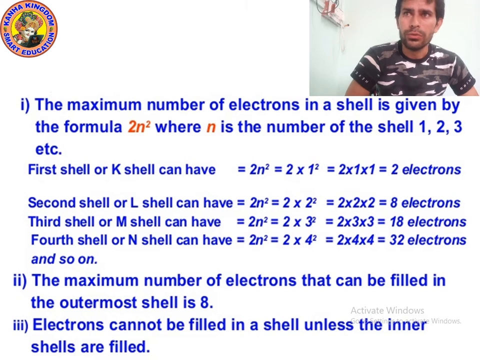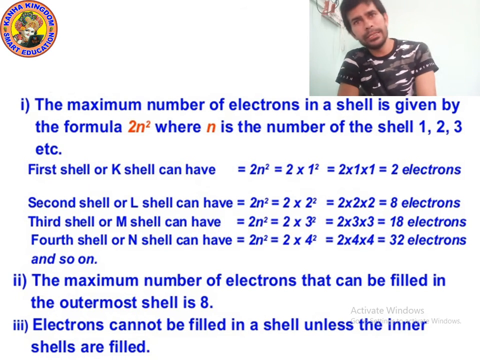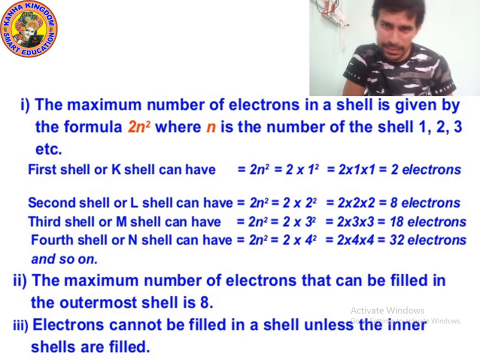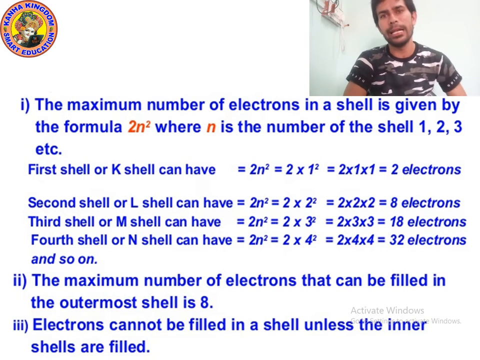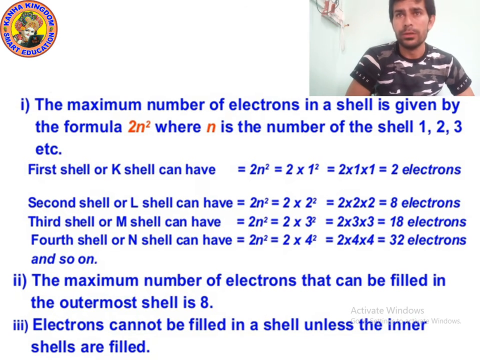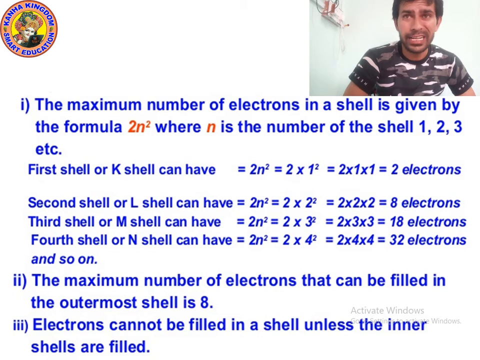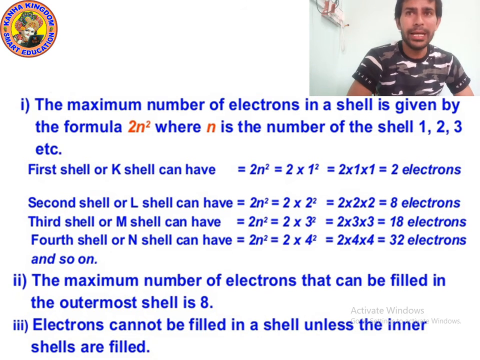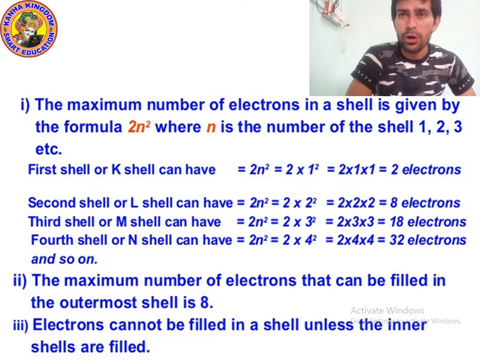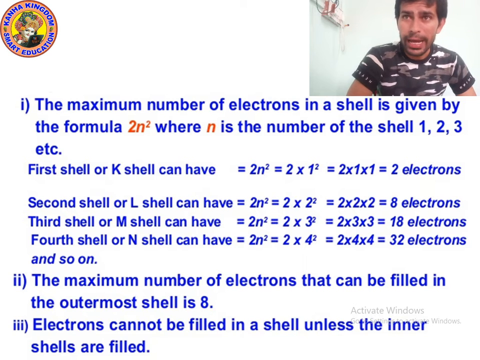We know that we also call an orbit a shell. Yes, the names of the orbits we write like K, L, M, N, O. First shell is K, or you can say the first orbit is K. For K, n will always be equal to 1. For L, n will always be equal to 2. For M, n will always be equal to 3. For N, n will always be equal to 4.